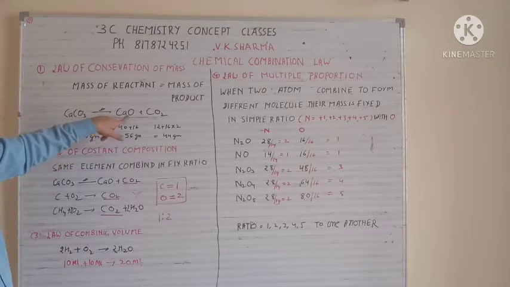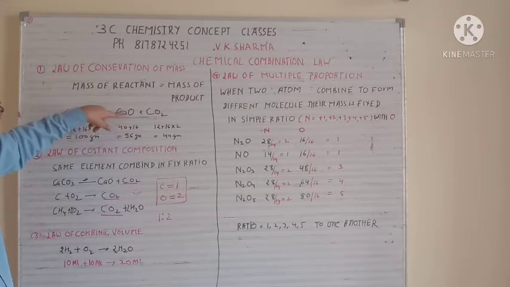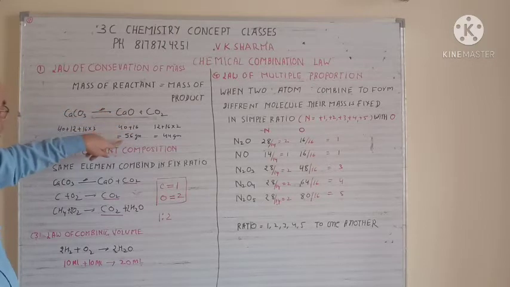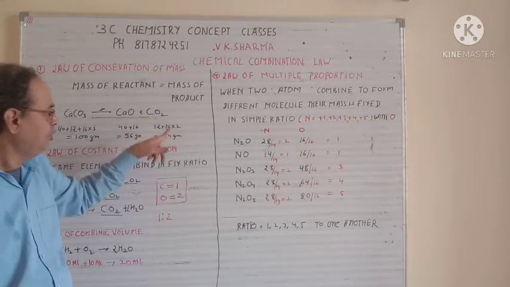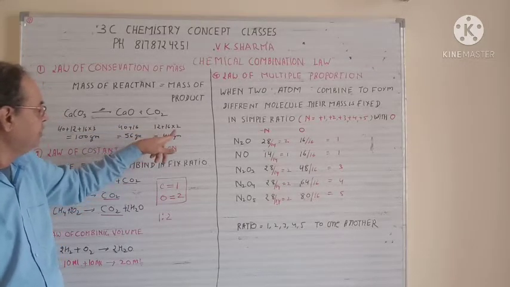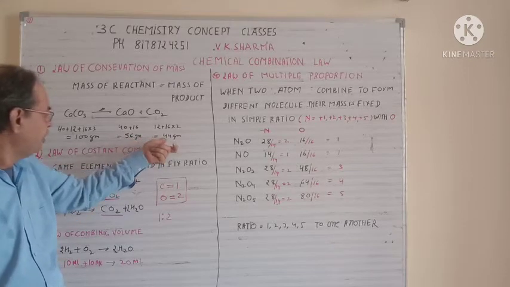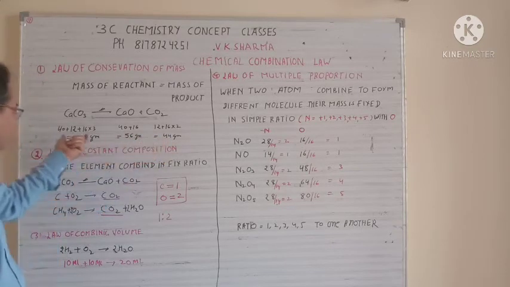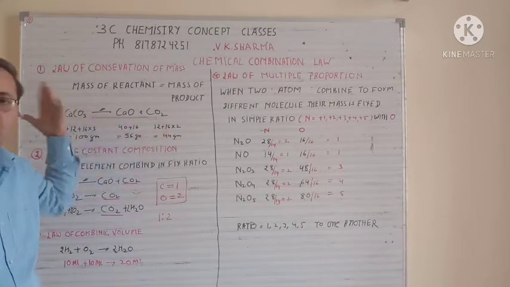Now when it breaks into calcium oxide and CO2, you see carefully, calcium is 40 and oxygen is 16, so that gives you 56 gram. Same way, carbon is 12 plus 16 into 2, that gives you 44 gram. If you combine them, 56 plus 44 gives you 100. So it is proved that the mass of reactant is always equal to the mass of product.